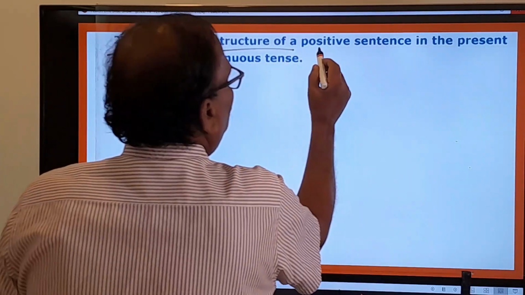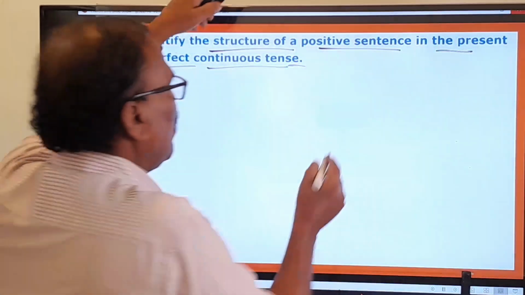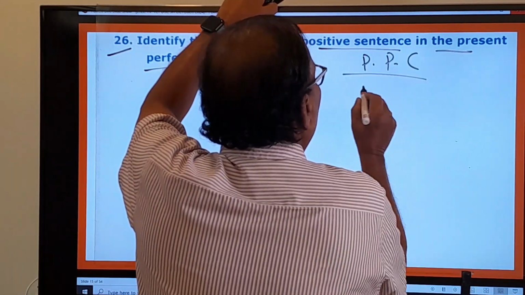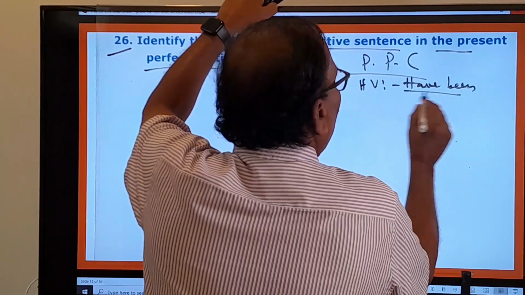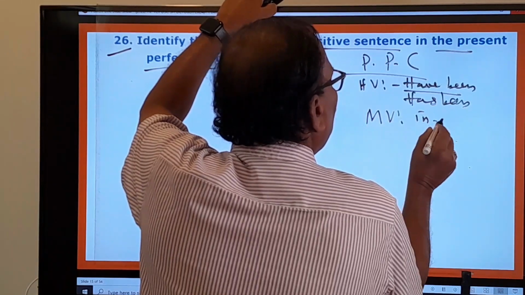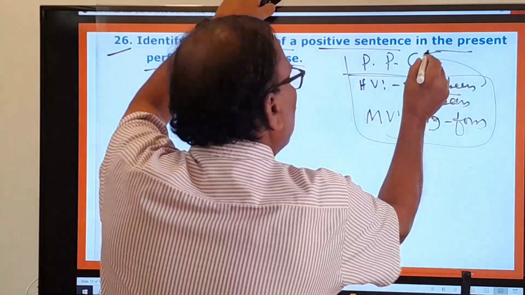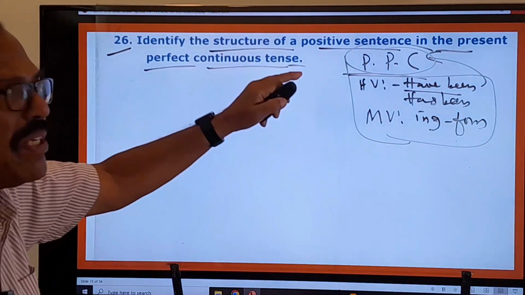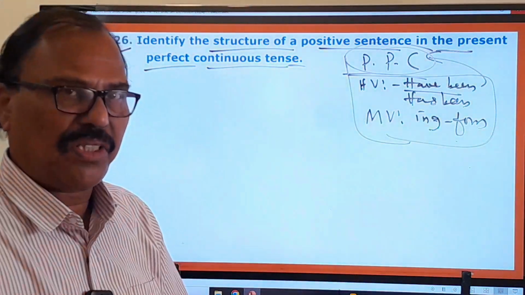Identify the structure of a positive sentence in the present perfect continuous tense. Again, present perfect continuous tense. He is talking about the present perfect continuous tense. What is this? PPC. Okay. Helping verbs have been, has been. Main verb, ing form. These two are called the features of this present perfect continuous tense. Keep this point in your mind. And positive means there should be neither no nor not in the sentence.